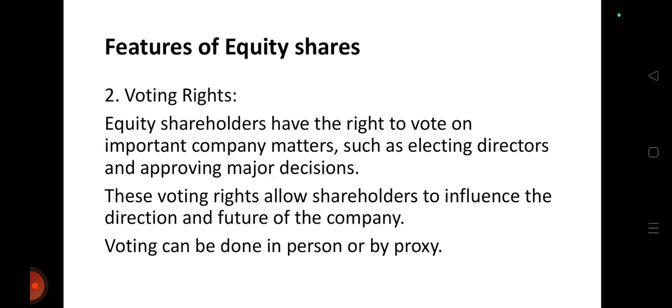Next is voting rights. Equity shareholders have the right to vote on important company matters such as electing directors and approving major decisions. These voting rights allow shareholders to influence the direction and future of the company. Voting can be done in person or by proxy. It is the right of a shareholder to appoint a proxy if it is not possible for that shareholder to attend a meeting.